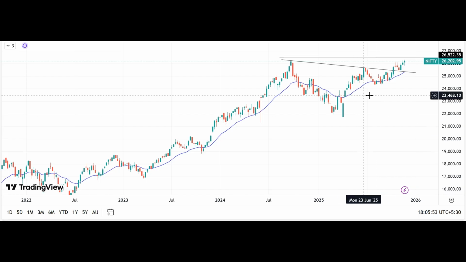And you see here the Nifty 50 chart. I discussed even in my earlier video that this has made the cup and handle formation.